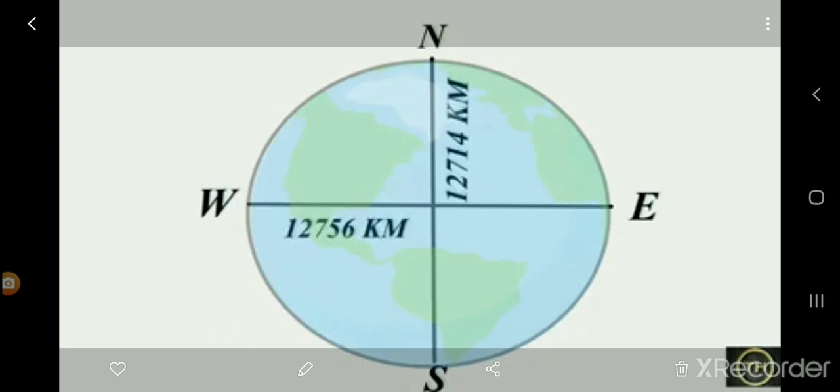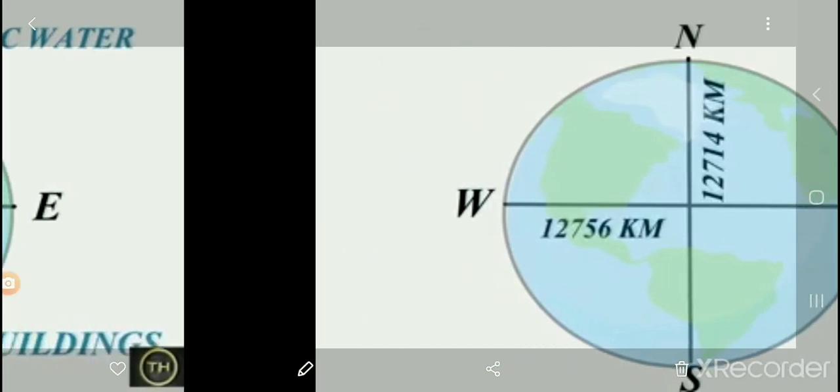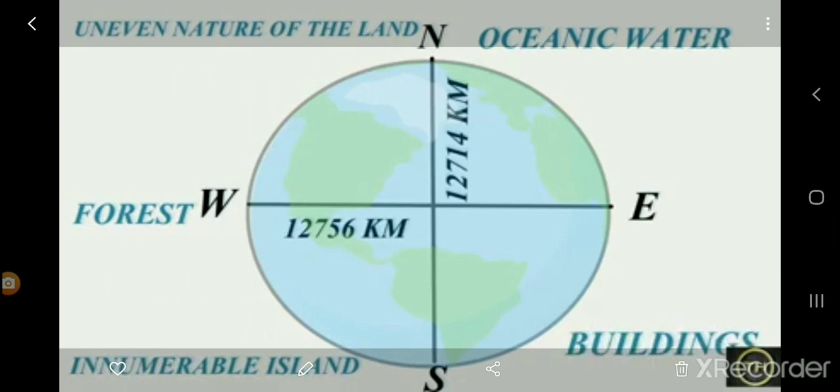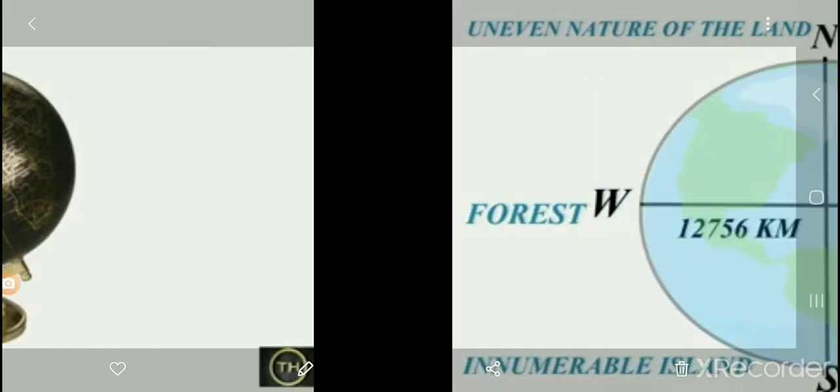We cannot make lines on the earth to divide it. Why is that? Because there are forests, uneven lands, innumerable islands, buildings of different sizes, and oceanic waters on the surface of the earth. Therefore, we cannot determine the location of a place this way. It is practically impossible to draw horizontal and vertical lines.